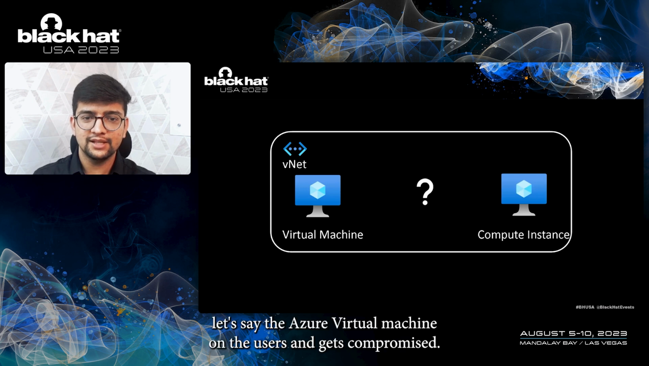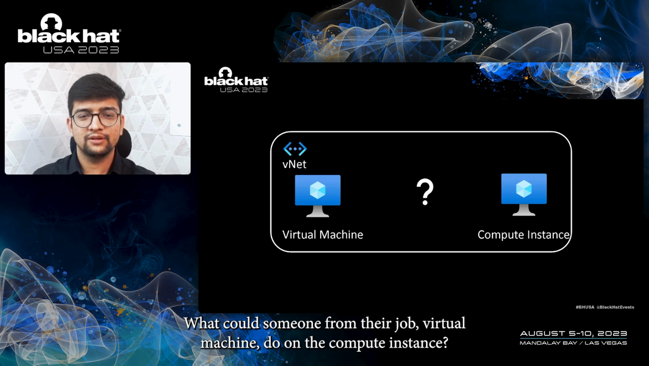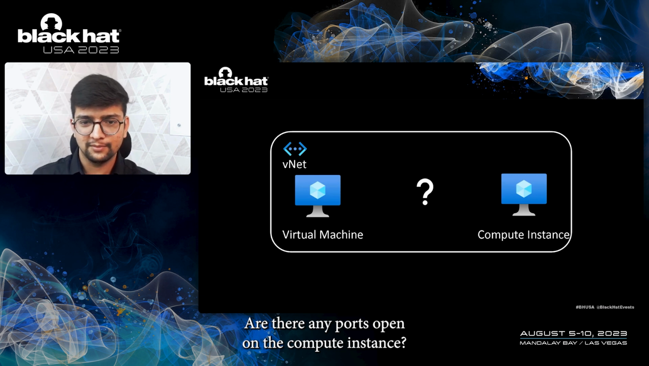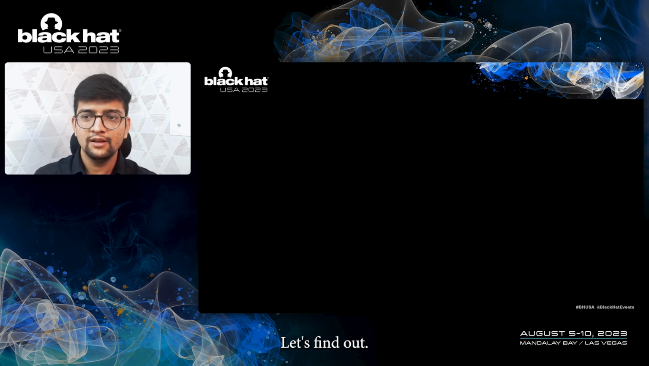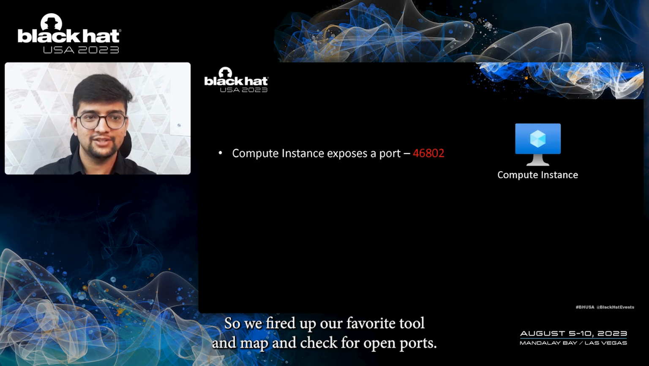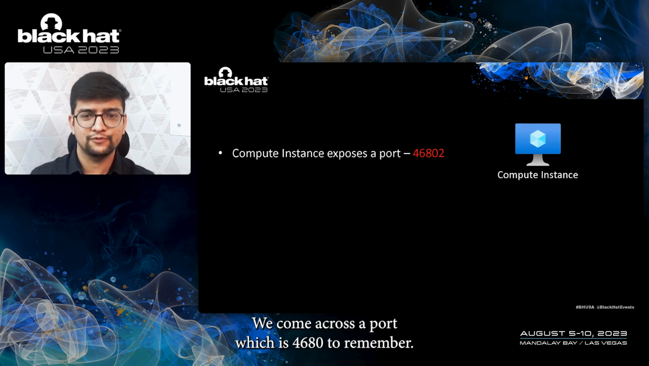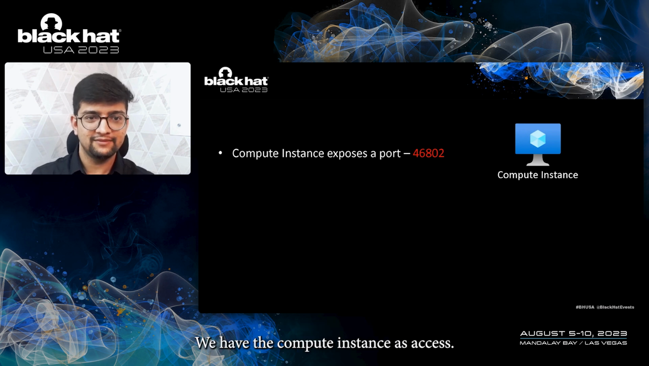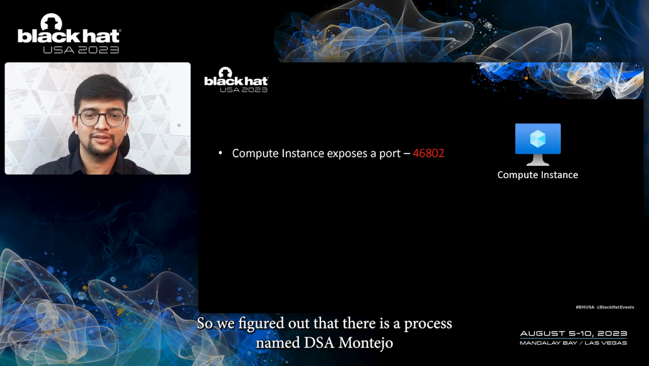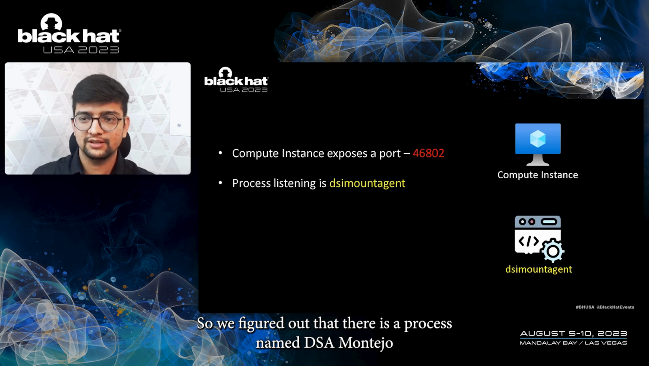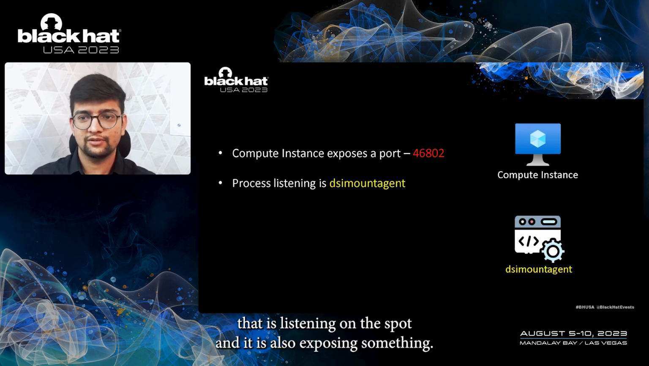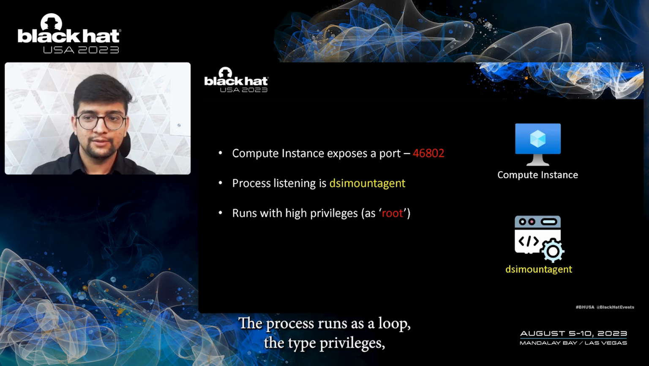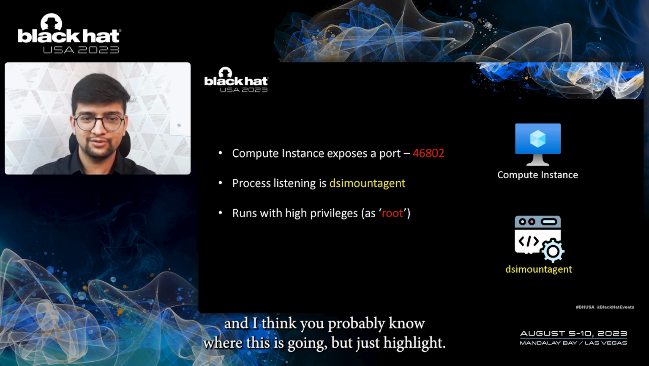So we have a scenario. Let's say the Azure virtual machine on the user's end gets compromised. What could someone from the Azure virtual machine do on the compute instance? Are there any ports open on the compute instance? Let's find out. So we fired up our favorite tool Nmap and checked for open ports. We come across a port which is 46802. Remember, we have the compute instance's access, so we figure out that there is a process named DSI mount agent that is listening on this port, and it is also exposing something. The process runs as root with high privileges, and I think you probably know where this is going, but just hang on.